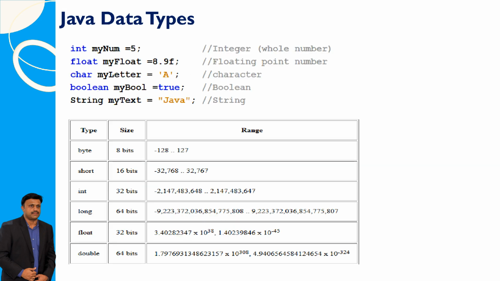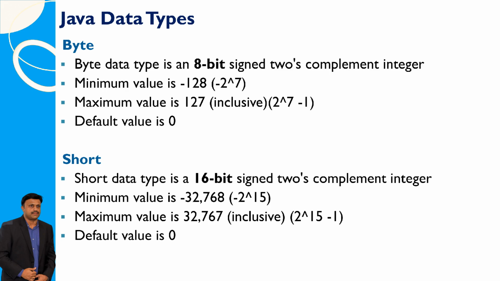In Java, various data types are used to define variables: int for whole numbers, float for floating point numbers, char for single characters, boolean for true or false values, and string for sequences of characters. The byte data type is an 8-bit signed integer with a range from -128 to 127, and a default value of 0. The short data type is a 16-bit signed integer with a range from -32,768 to 32,767, also defaulting to 0. Both use 2's complement representation for their values.